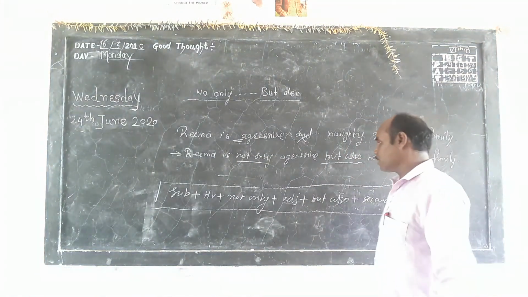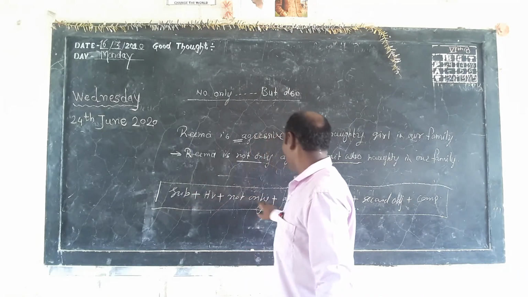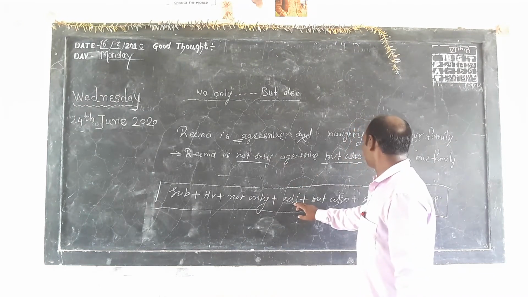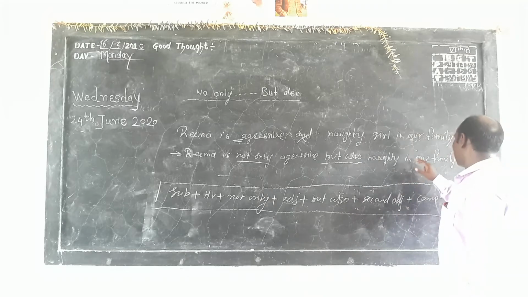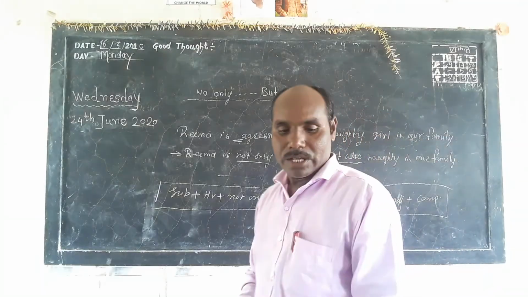Same sentence. Subject, helping verb, not only, then adjective, but also, then second adjective, and then complement. Got it?